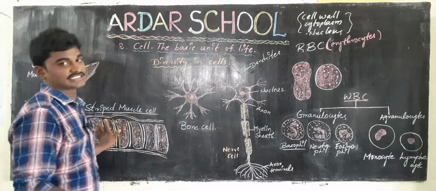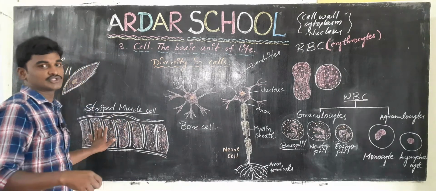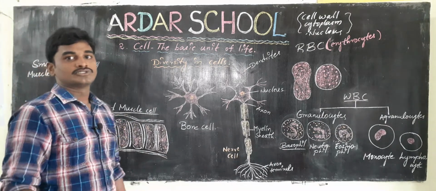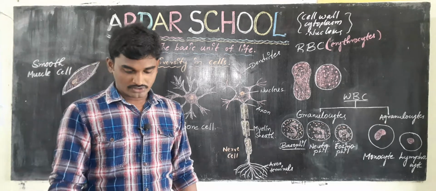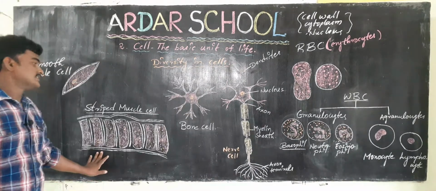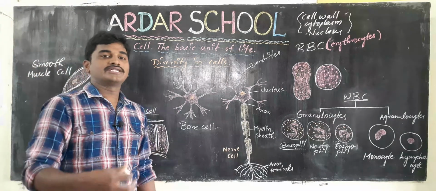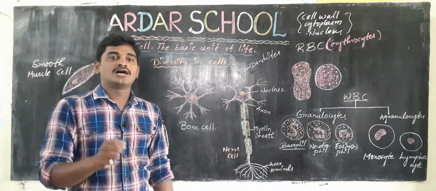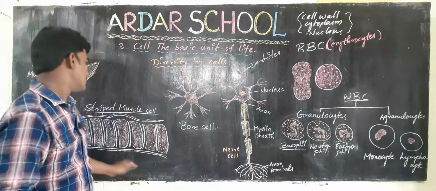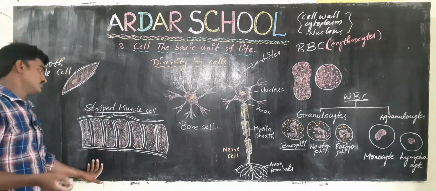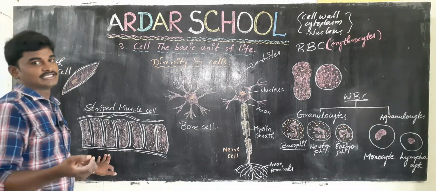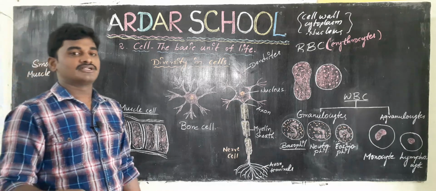These striated muscle cells help us to pump the blood throughout the body. Striped or striated muscle cells are located at the walls of our heart. We can observe these cells at the walls of our heart.